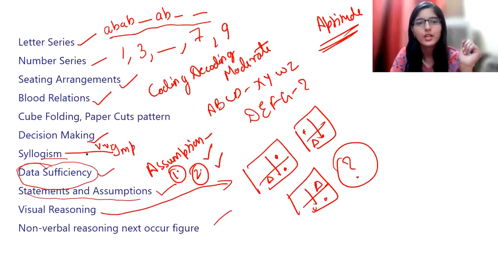So according to this criteria, you have to make the decisions for some questions that will be given there. So this is a part of what? Decision making: according to the given criteria, you have to make the decision whether the student will be selected for further rounds or not. So this is what comes in decision making.